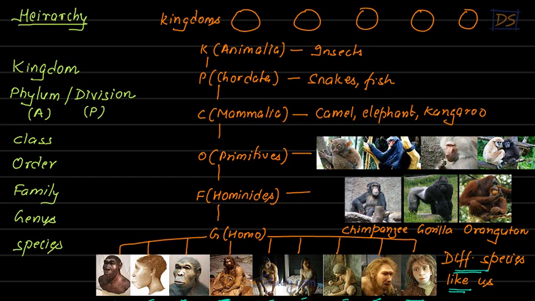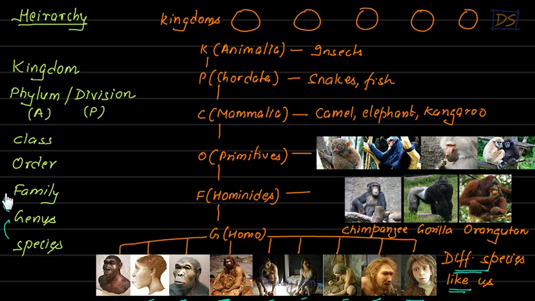Right? Now together they all form a group that is called genus. After species, we have genus. And the name of this genus is Homo. So basically, students, we are a species, and there were many species like us once upon a time on Earth, and all these species are grouped in a single genus. That is called Homo.